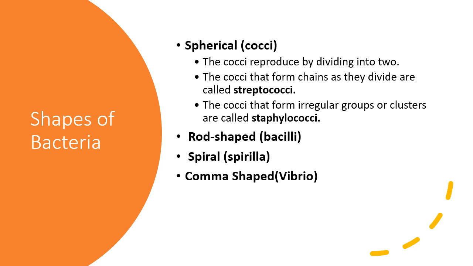Bacilli. If they are spiral shaped, like a coiled structure, then they are termed spirilla. And if the shape of the bacteria is comma shaped, they are called vibrio. Okay,